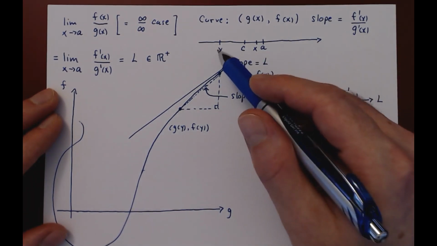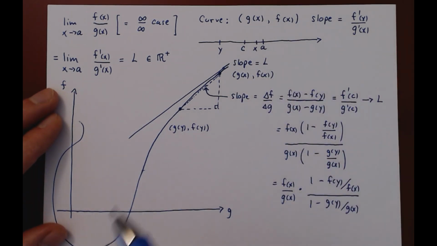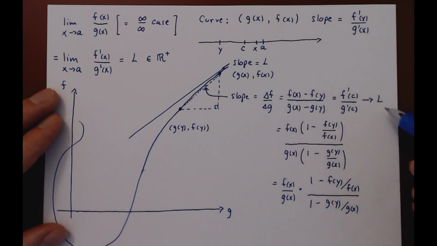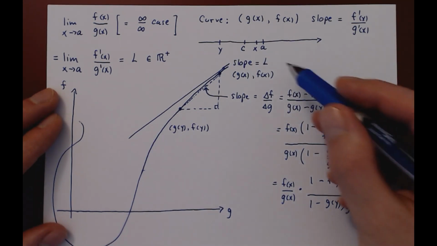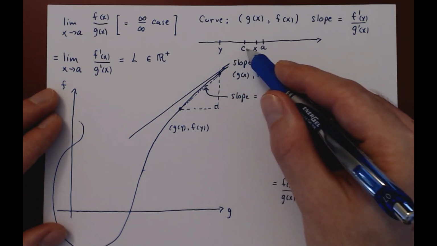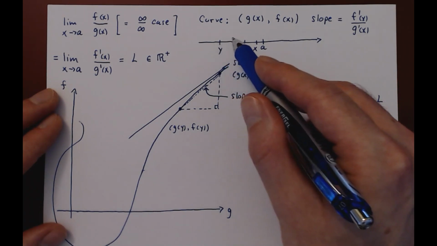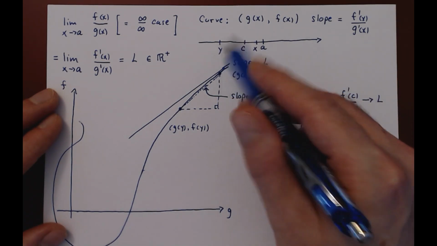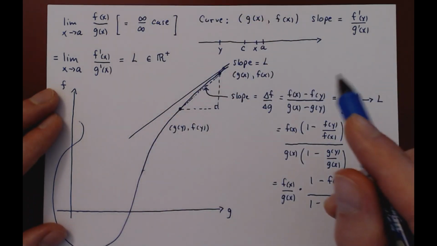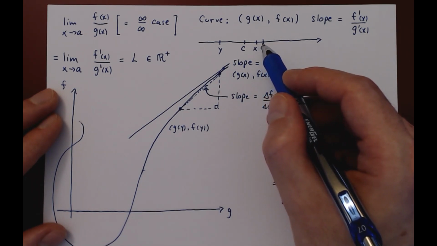Remember, y and x were taken really, really close to a. What if we take y really, really close to a? So this result still holds, right? As y gets closer and closer to a, y will push c onto a. So we're still okay here. So what if we take y really close to a and then fix y? Let y be constant and then let x vary closer and closer and closer to a.